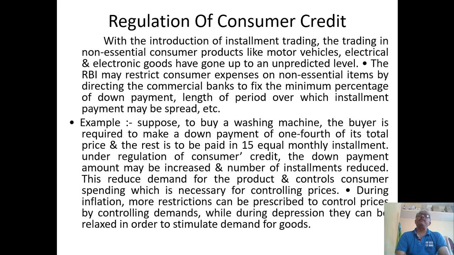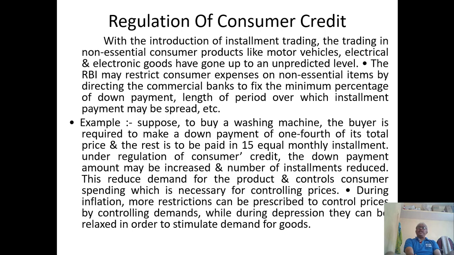We can understand this based on two categories: direct consumer goods and indirect consumer goods. If any good is linked to production, it forms a chain: production encourages the producer, the producer is encouraged in the name of employment, and that employment is encouraged in the name of raw material usage and many other things. As a result, this regulation of consumer credit takes place for the buyer based on the situation in the economy.